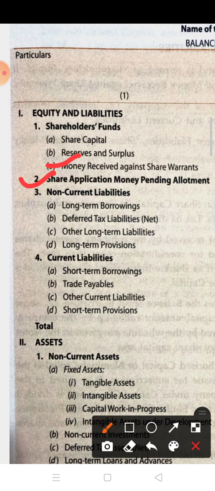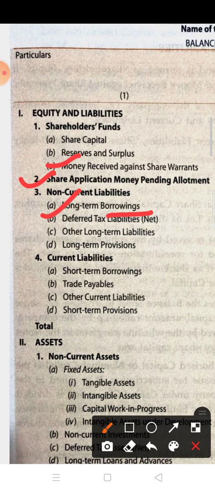Now come to non-current liabilities. The first one is long-term borrowings. Borrowing means amount taken as loan by the company, and it may be an issue of debentures, loans from banks or private lenders, public deposits, or any other.